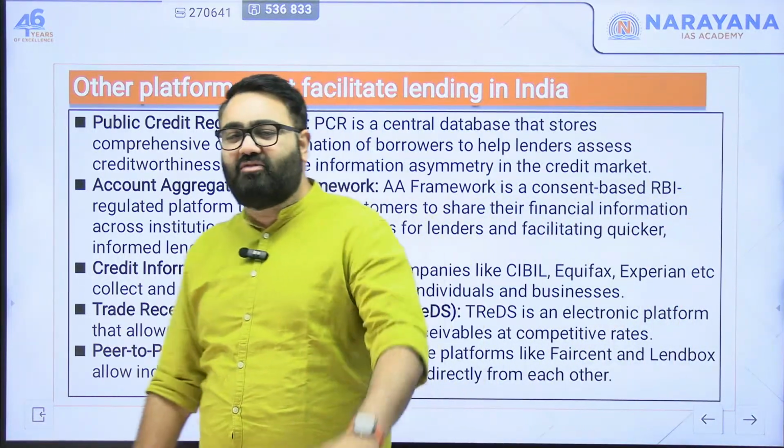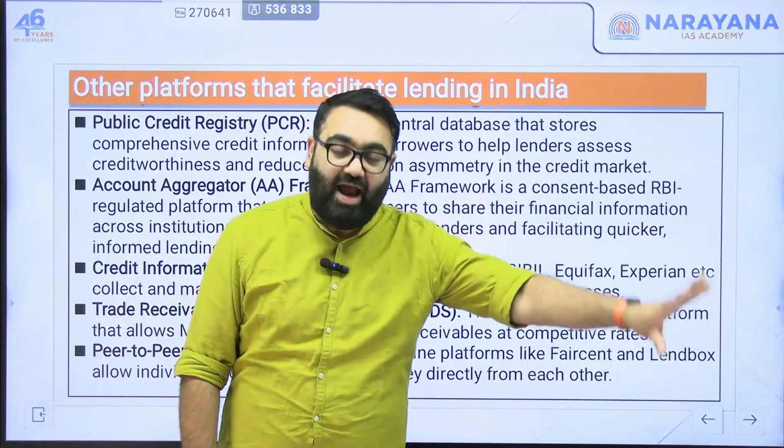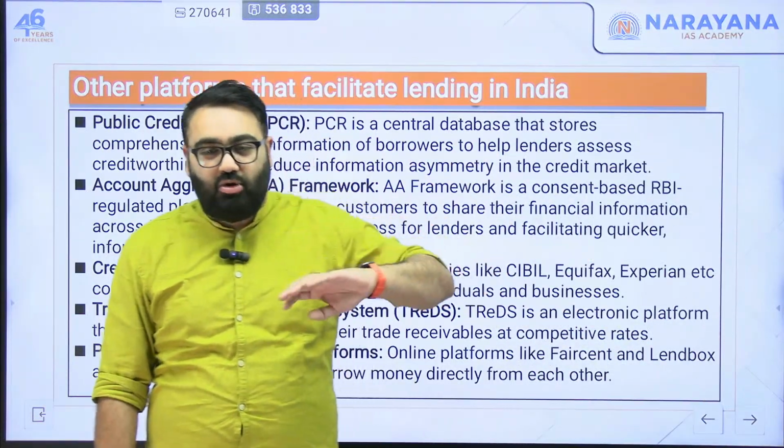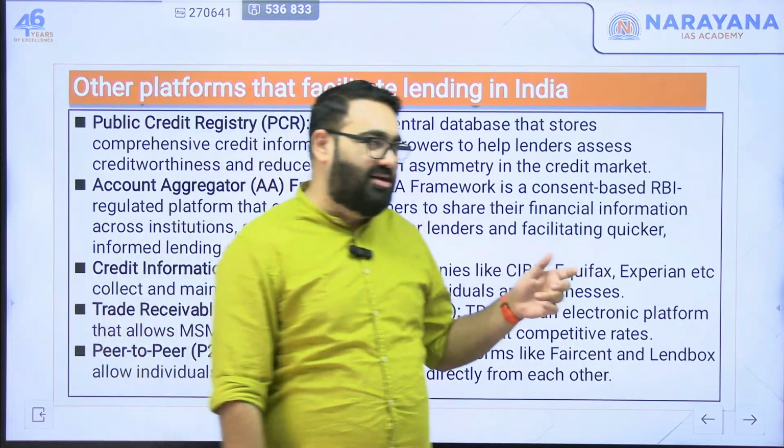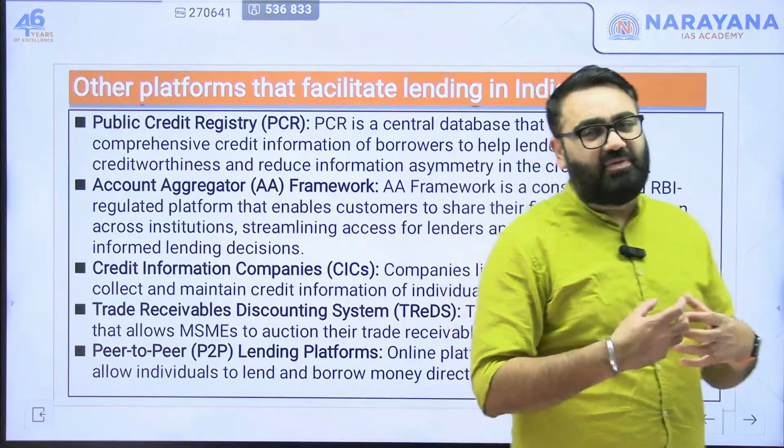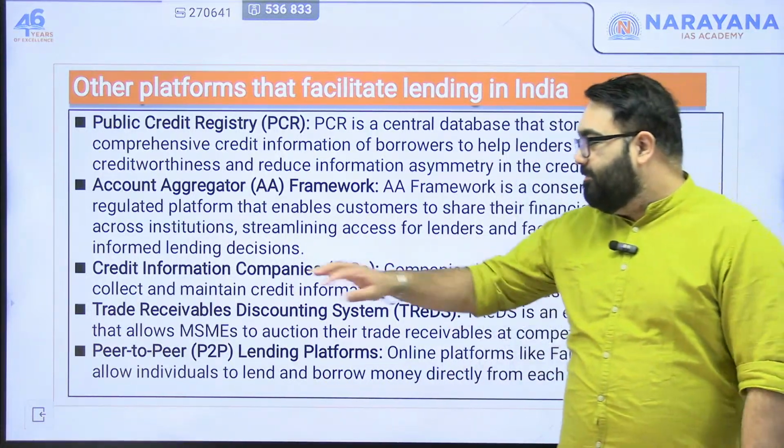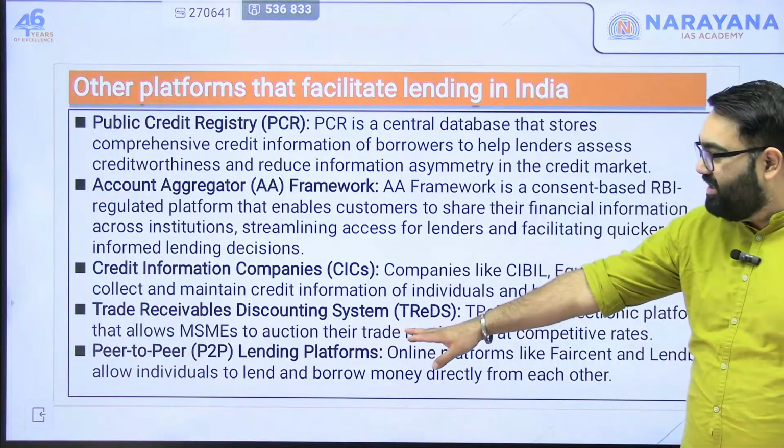They try and mark which of the people have a good enough record to be given out the loan. That information can be used by others as well. So this is something that enables sharing of information. There is trade receivable discounting system as well.